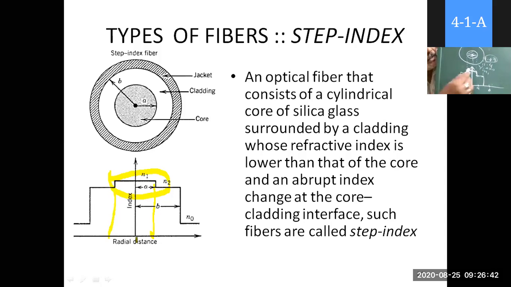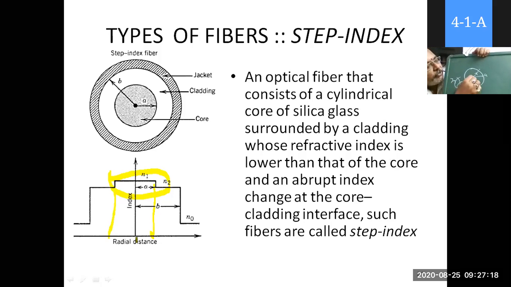Up to this A value, the maximum value A. Now it can be represented with a small r. What is small r here? n of r is the refractive index with the radius.